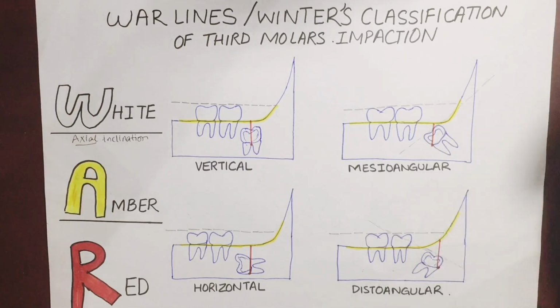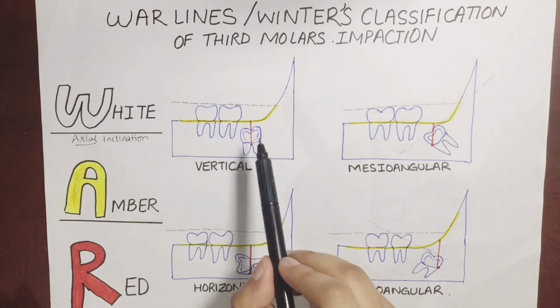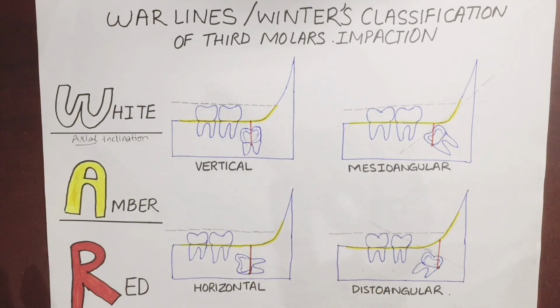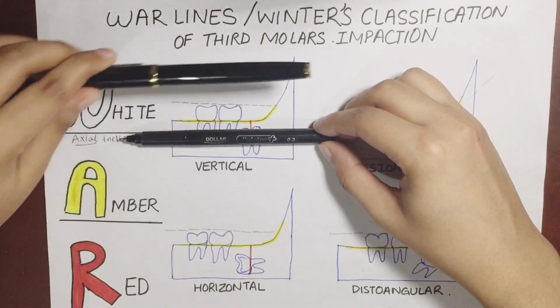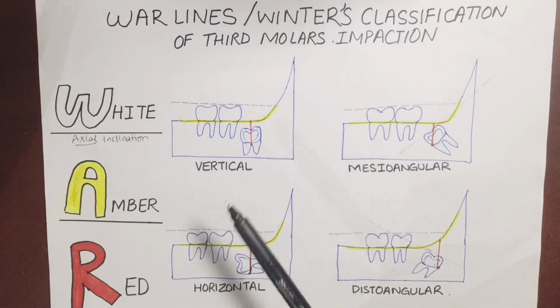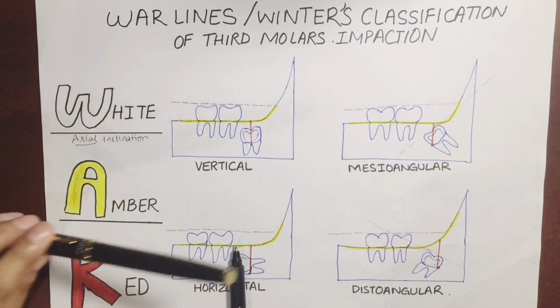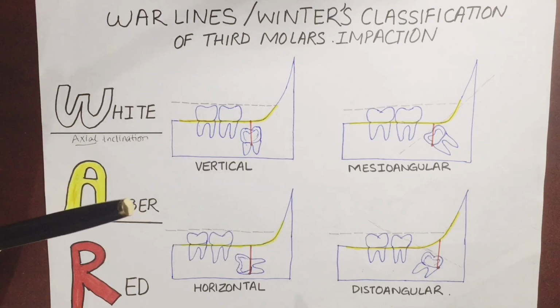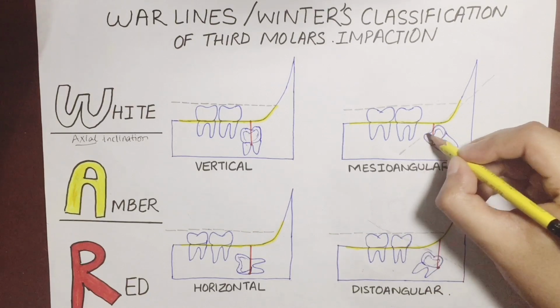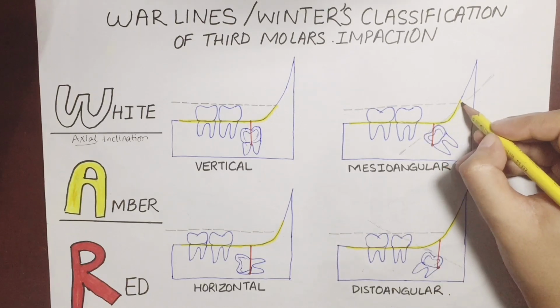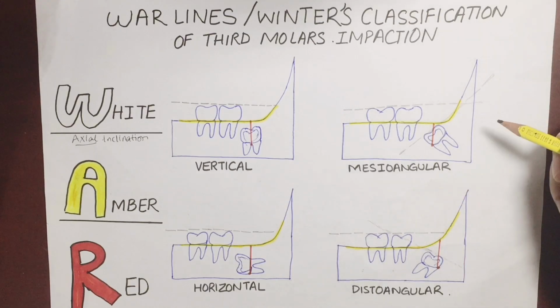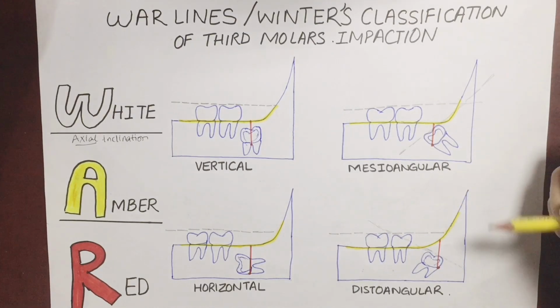How do we classify third molars according to the white line? According to the relationship between the occlusal surface of molars and the occlusal surface of the impacted third molar. If the occlusal surface of the impacted third molar is parallel to the white line, this is vertical impaction. If it is perpendicular to the white line, this is horizontal impaction. If we draw an imaginary line on the occlusal surface of the impacted third molar and it crosses the white line behind the impacted third molar, it is mesioangular impaction.